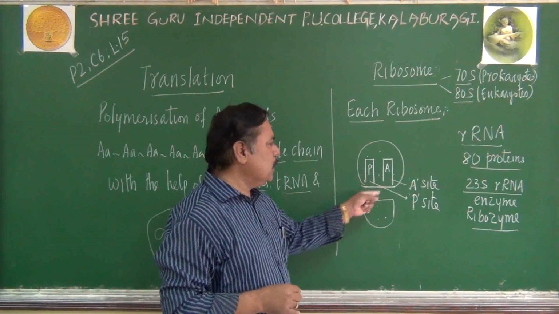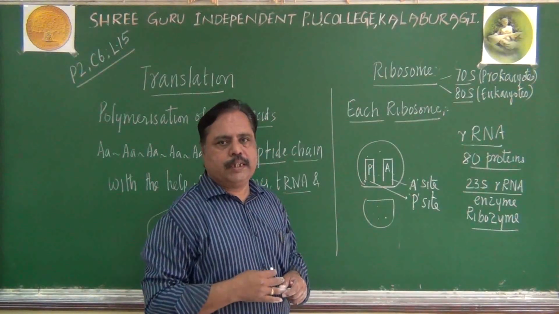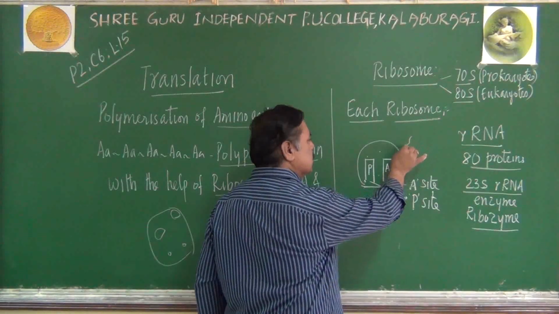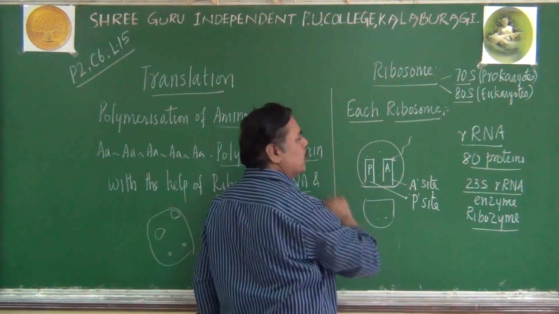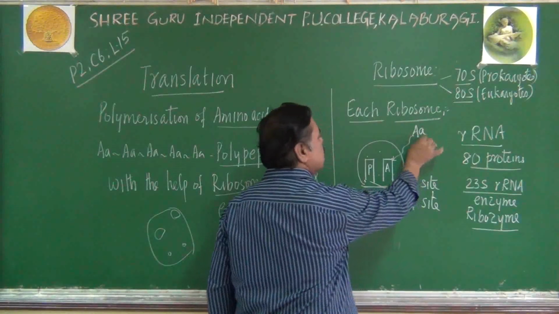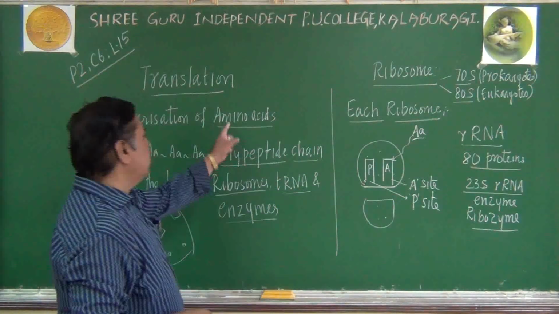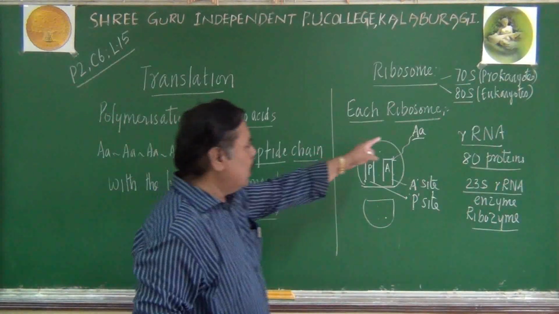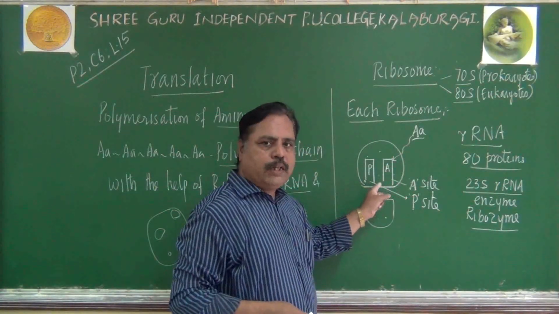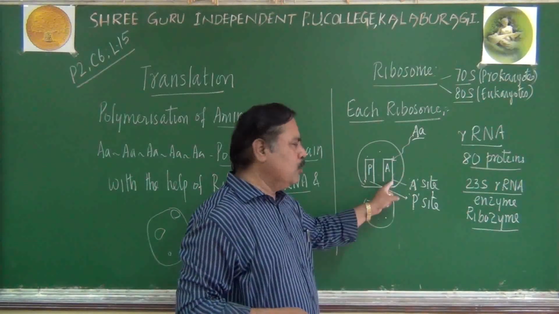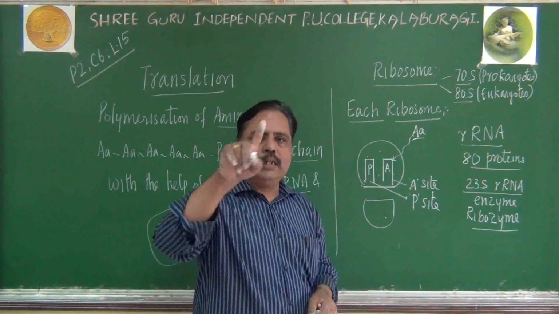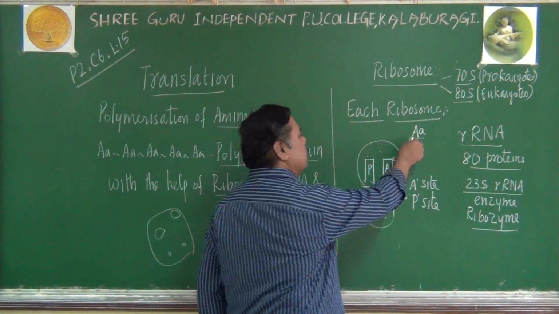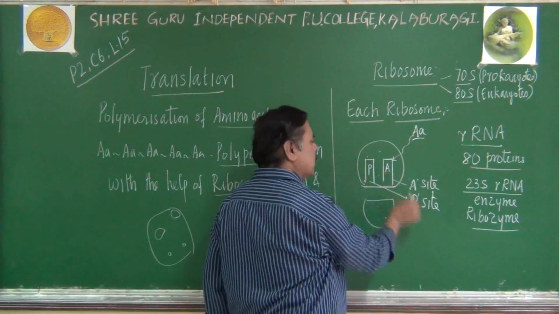What is the speciality of this A site and P site? In the A site only, amino acids will enter into the ribosome. What are amino acids? They are the raw materials. We have to polymerize them. So amino acids will enter into this factory through this gate only. That gate is called the A site; it will receive the amino acid. What is the role of the P site?